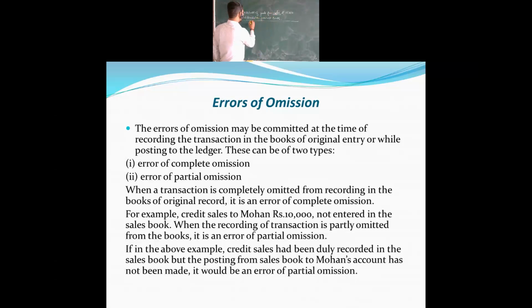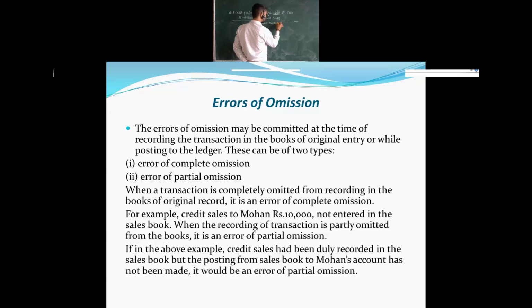We call this error an error of omission, or else error of complete omission. These are the two types which have been given.